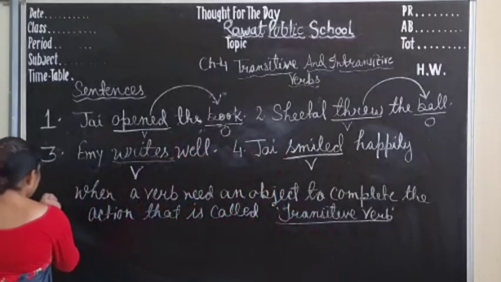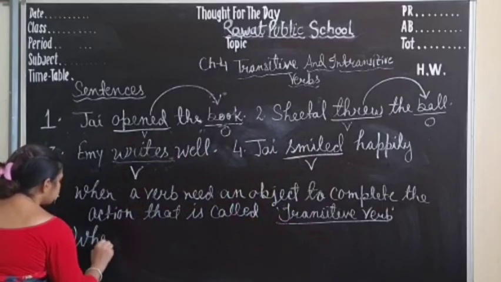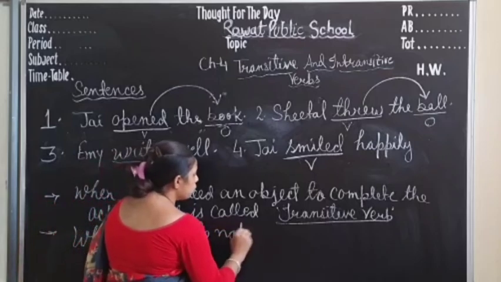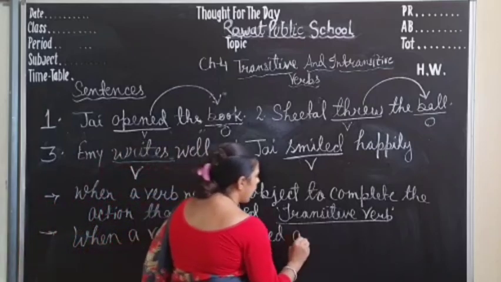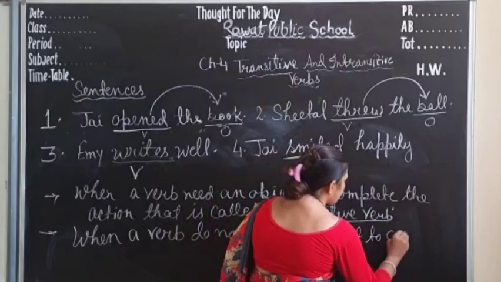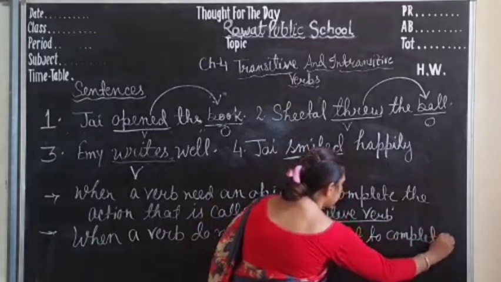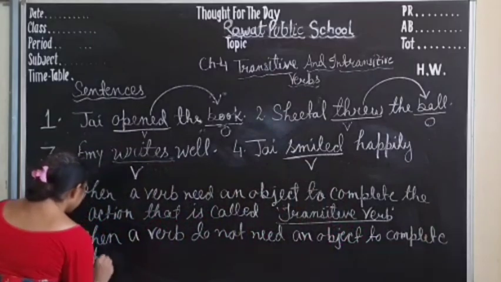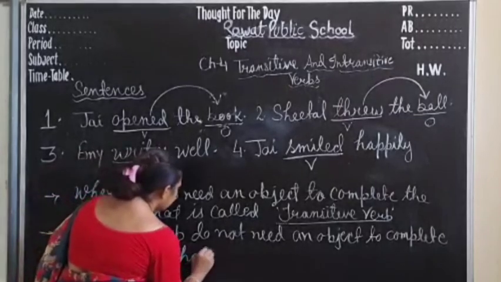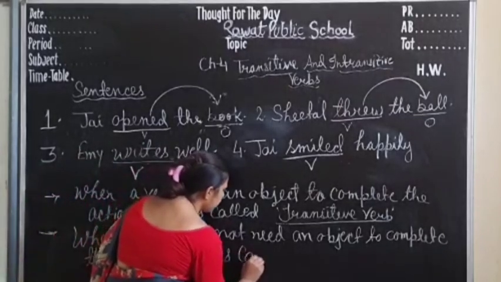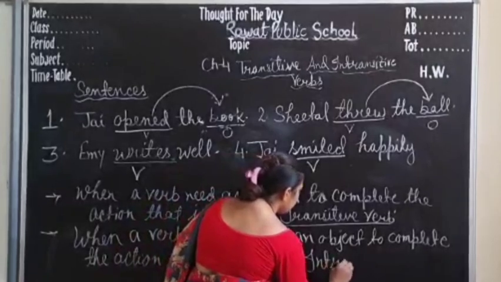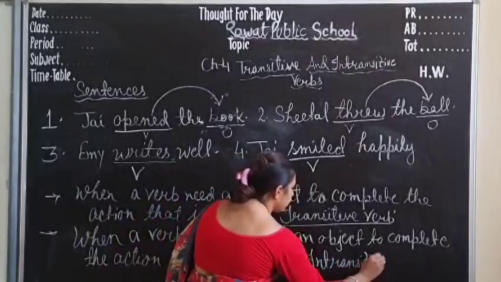So, what is an intransitive verb? When a verb does not need an object to complete the action, that is called an intransitive verb. That is called an intransitive verb.